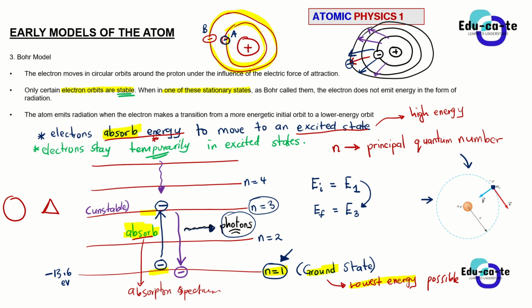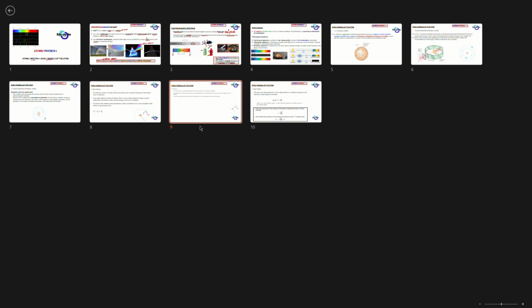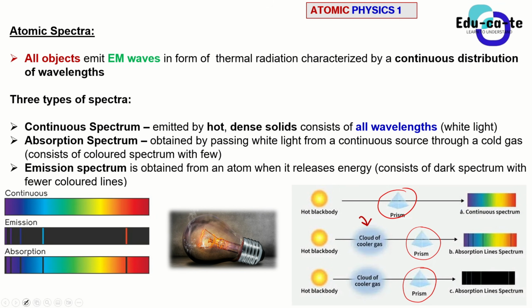So this is how Bohr majestically explained why the atomic spectrum is happening, because the scientists didn't know anything at first. The scientists were just intrigued by this prism to say, why is the prism absorbing some lines here? Why is the prism emitting some lines here? What is happening with the gas?